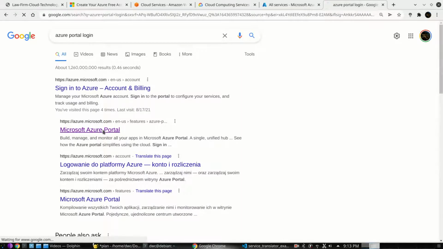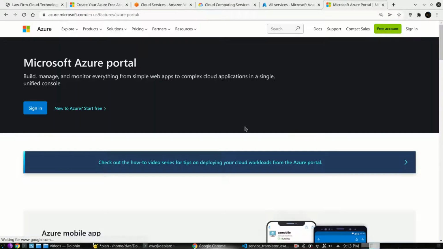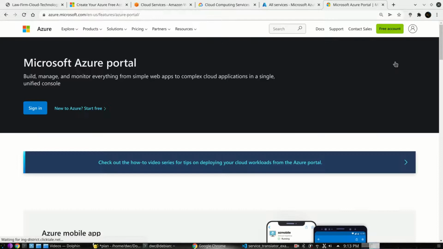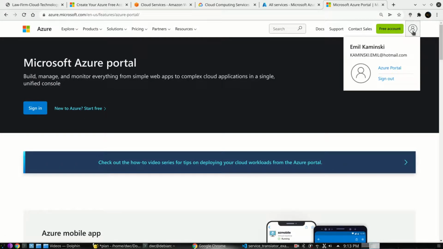And we will end up on the same page, just this time we don't create the free account, but we sign in with the account we have created in the previous step. And then if you see such an icon on the right top corner, we click it and move to Azure Portal, which is our first and main entry to Azure.